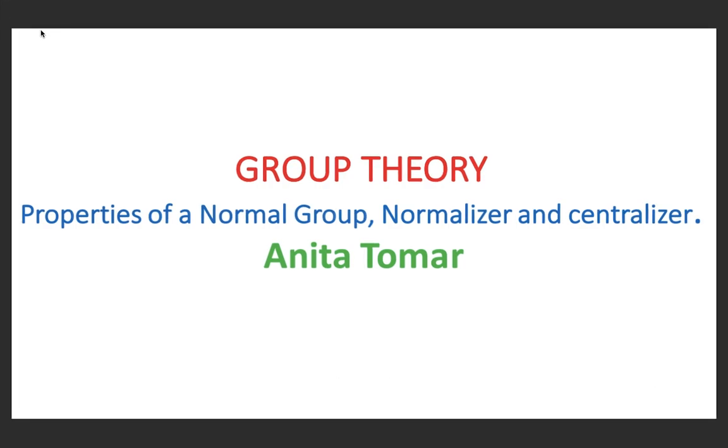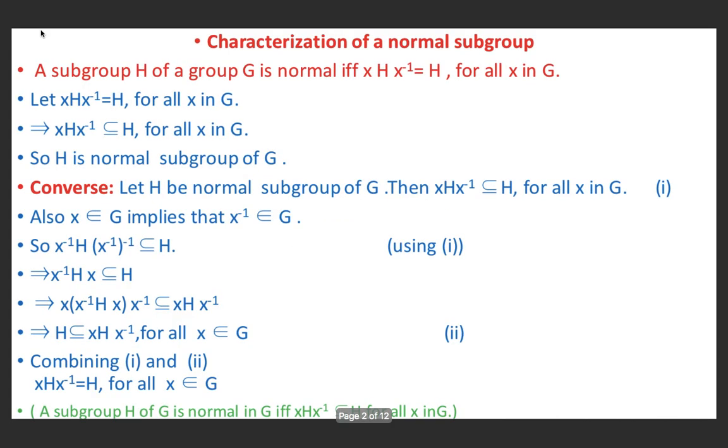Good morning. Today we will study properties of a normal subgroup, normalizer and centralizer. So first of all we will study characterization of a normal subgroup. It means a subgroup H of a group G is normal if and only if xHx⁻¹ is equal to H for all x in G. We will prove it in two parts.